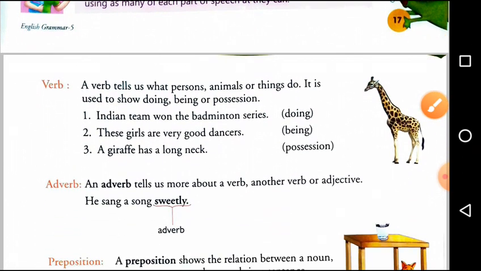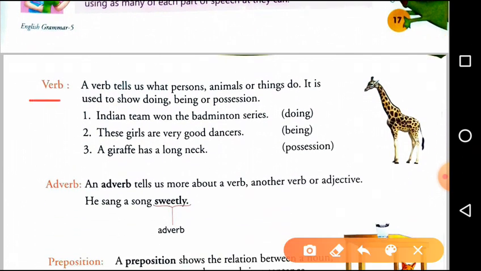Next, verb. In Hindi, we used to call it kriya. A verb tells us what persons, animals or things do. The verb tells us about the action of the subjects. Means what a person, animal or thing is doing or does, we get it through the word verb.